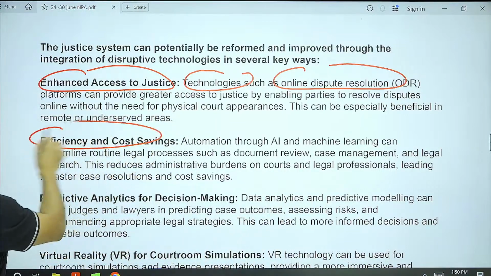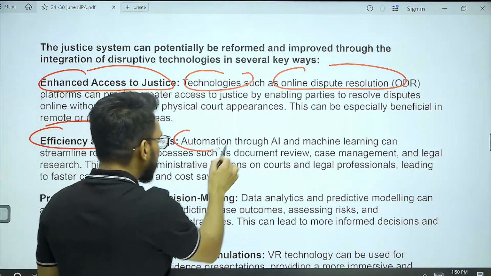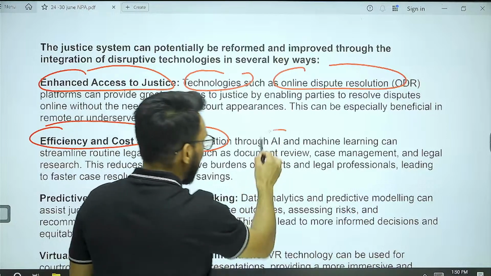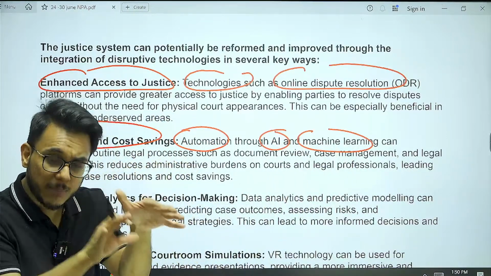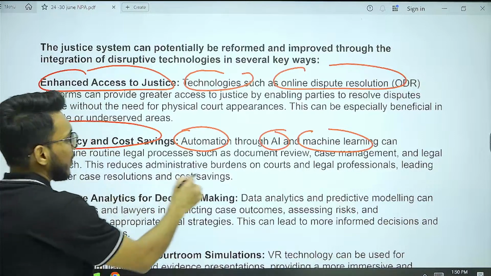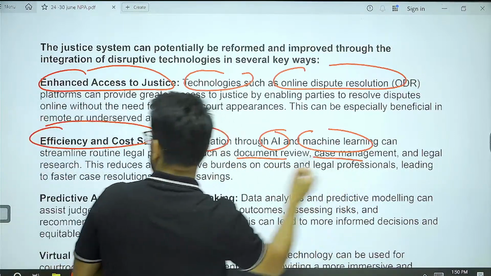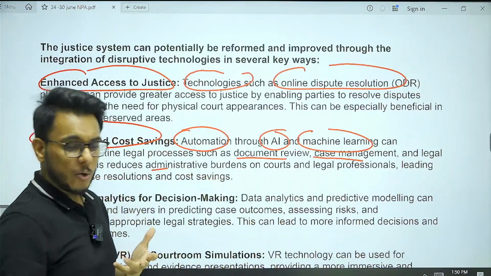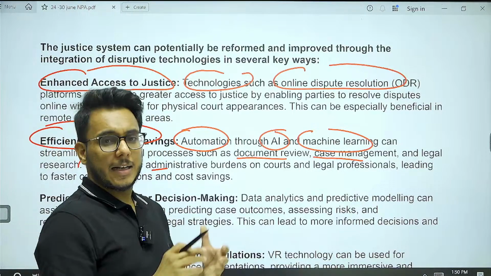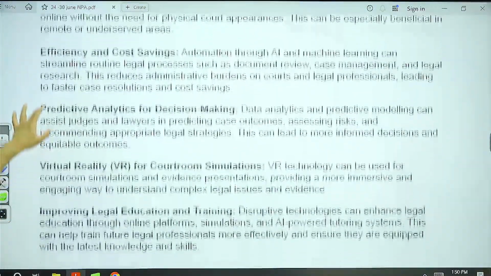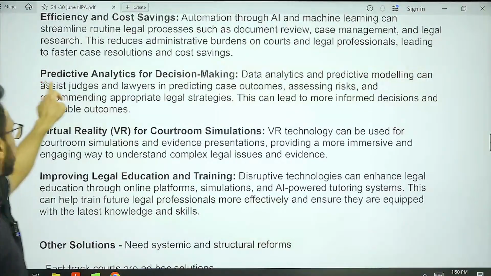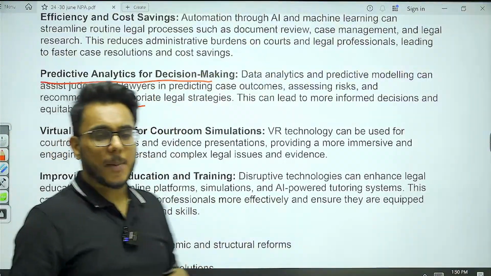For efficiency and cost saving, automation in the court processes needs to be done. AI and machine learning should be used for the basic trivial tasks performed by judicial officers. For example, AI can be used for document review, case management and legal research. It can save a lot of human time and man hours. Then predictive analytics for decision making.